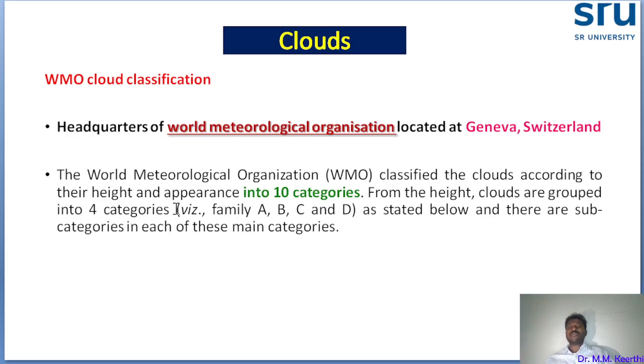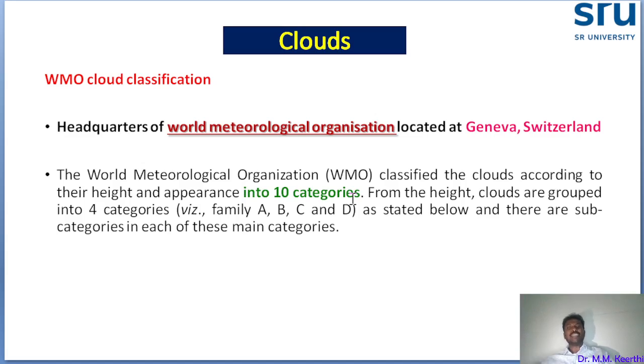Who divided these clouds based on different characteristics, for example height and appearance? The World Meteorological Organization, WMO, whose headquarters is located in Geneva, Switzerland, divided clouds into 10 categories.